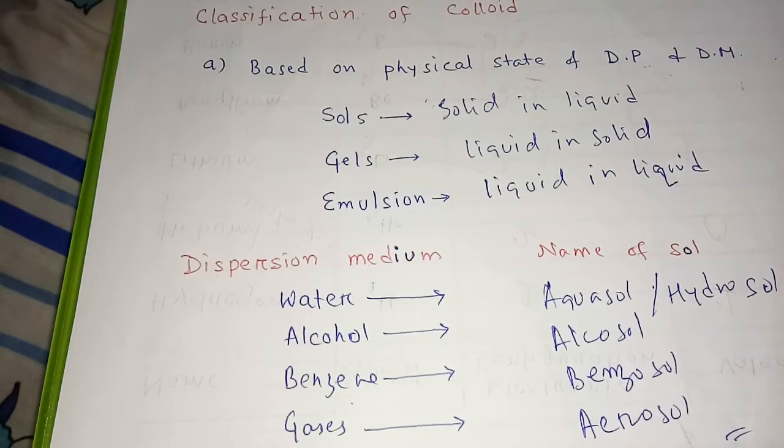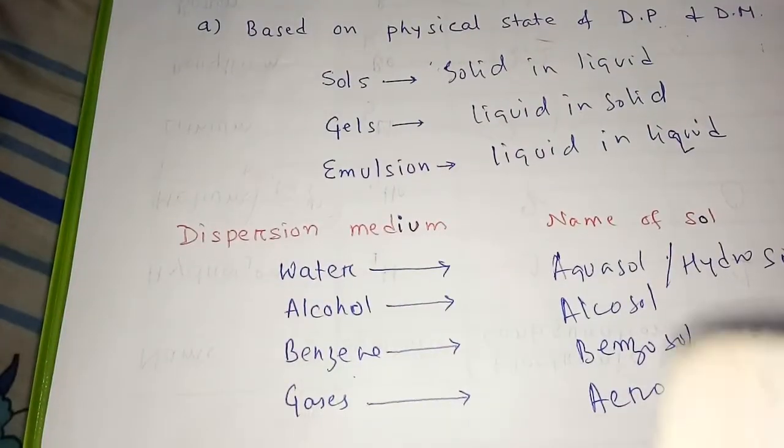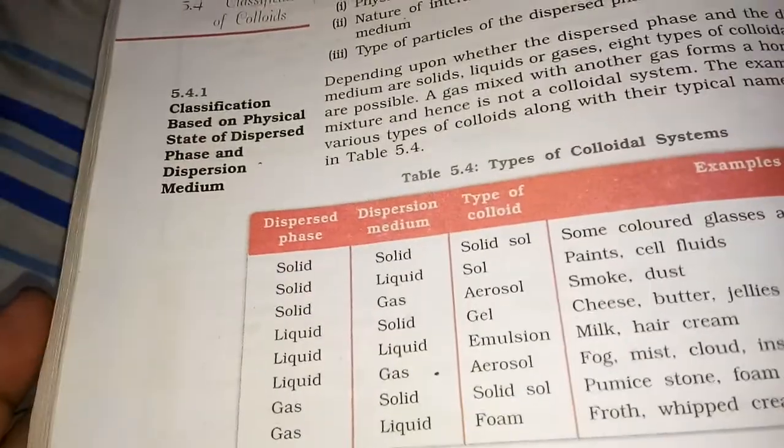Now we are taking dispersion medium, dispersion phase, type of colloid and example. We will take the help of the textbook. All of you have the textbook, so from the textbook we are taking that example.